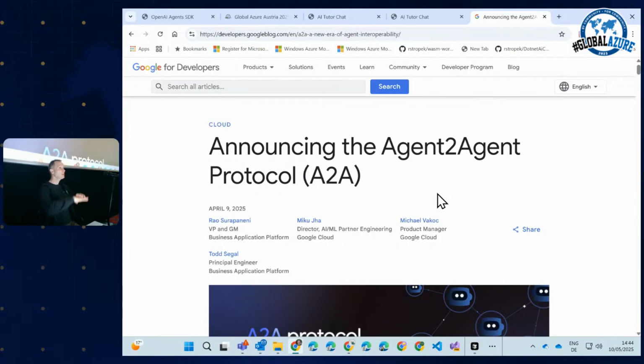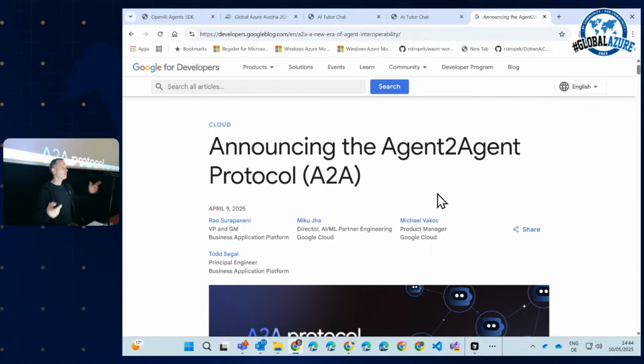These agents can be distributed over a large network. In the future, you will have multiple agents sitting somewhere in your distributed system, and this agent-to-agent protocol is essentially a discovery protocol where we can find these agents and dynamically add new capabilities to our AI company.